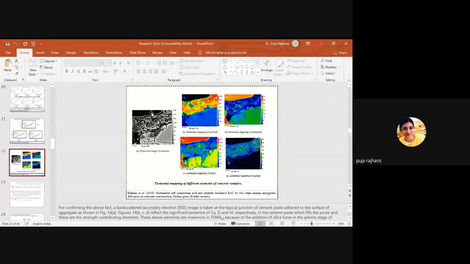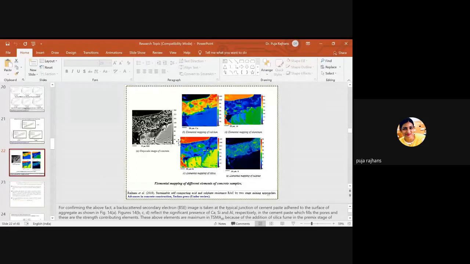This is your aggregate. This black color shows your aggregate. So this aggregate has more intensity of silica because in TSM SFC we have a premix stage, and I have already told you that in the premix stage silica is mixed with water to fill the pores of the RCA. So in RCA we have more silica.